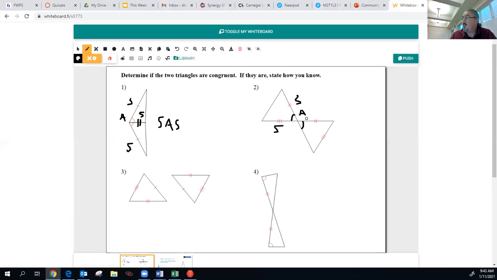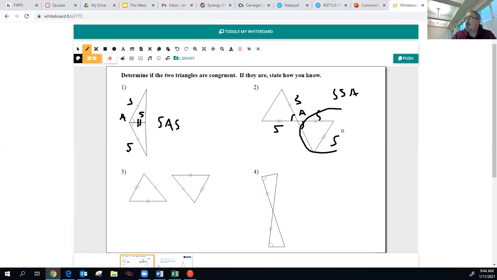We have an angle, we have a side, and a side. So these 2 triangles are not congruent, even though they all have the same type of markings on it, but they're in a different order. So this is not enough information. This is actually the side-side-angle postulate, which is not enough information.